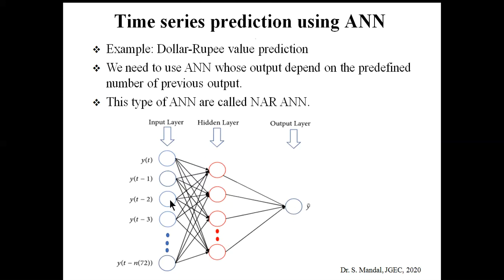So here the difference is that in the input layer the inputs are not different, but here the inputs are previously obtained outputs. Okay, and this type of artificial neural network is called nonlinear autoregressive artificial neural network. This type of artificial neural network is used for time series prediction.